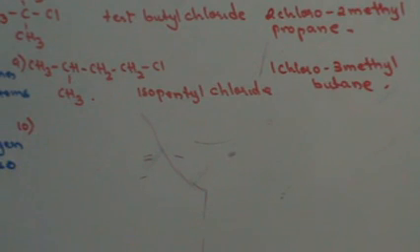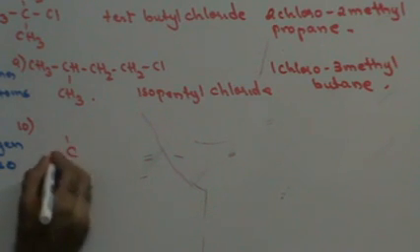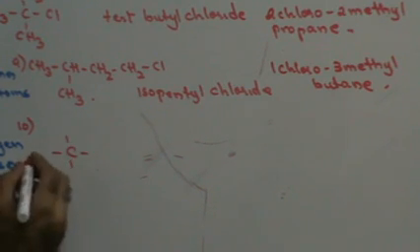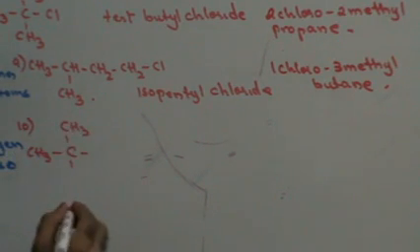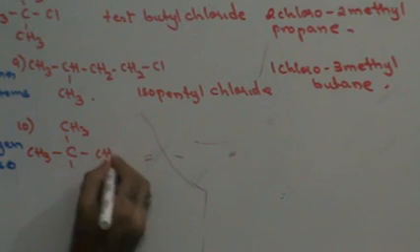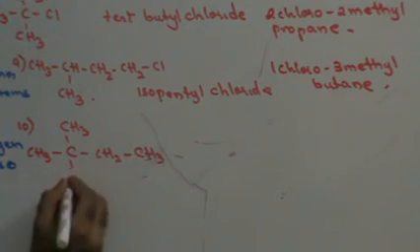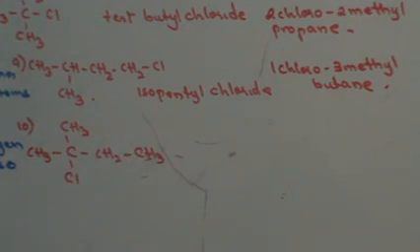Next, let's see this. Suppose I have CH3, CH3, CH2, CH3, Cl. Suppose I have a compound like this.